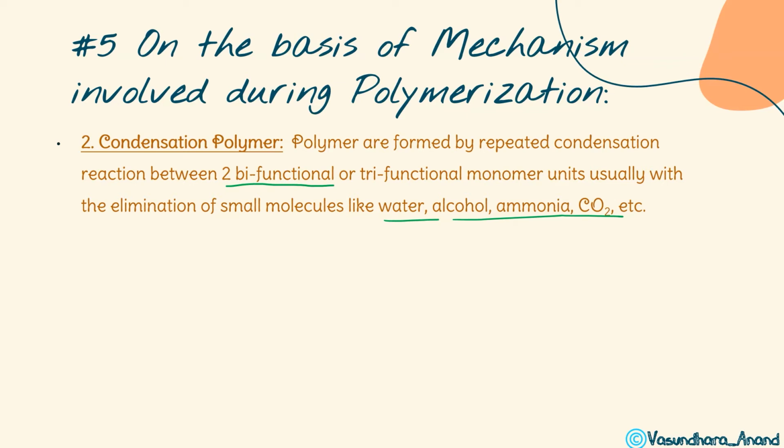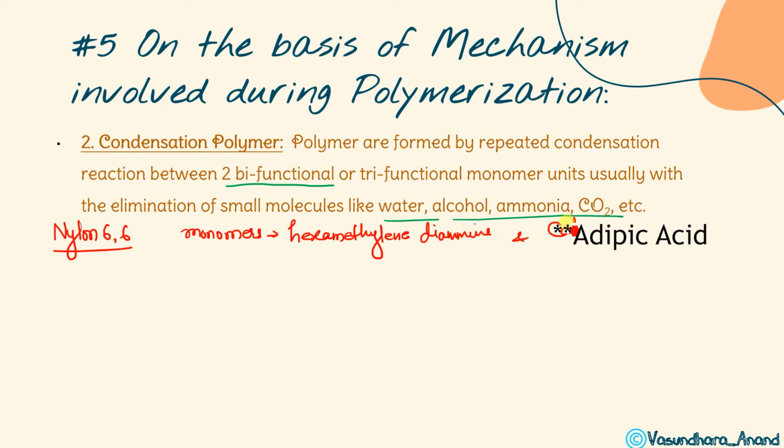Let's see an example. I'm taking an example of nylon 6,6. So nylon 6,6 is what? Monomers are hexamethylene diamine and caproic acid.